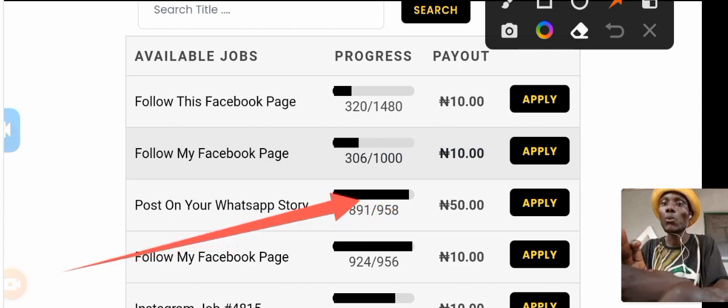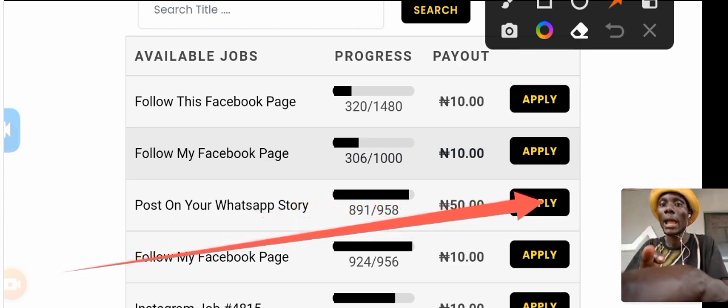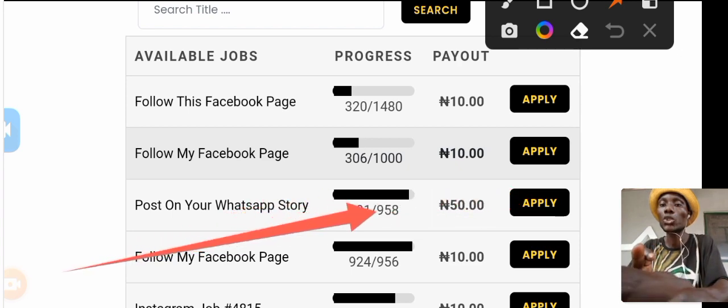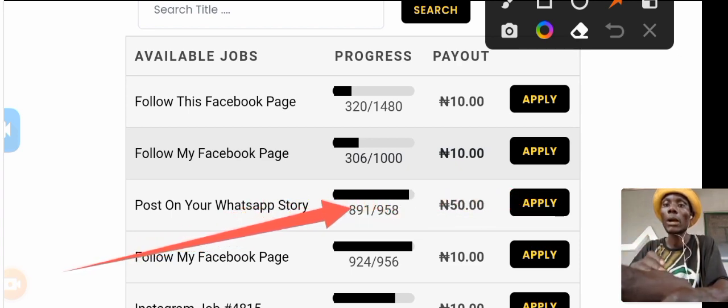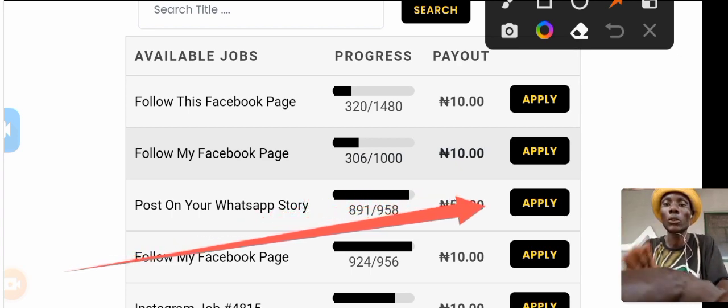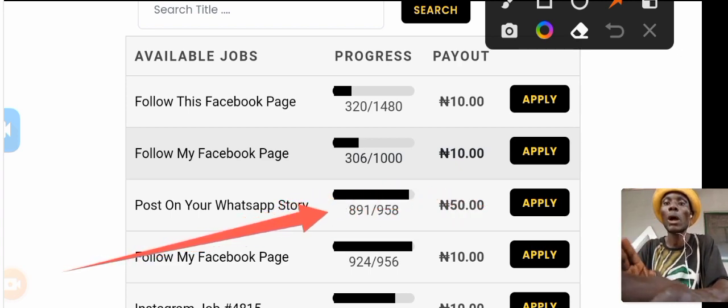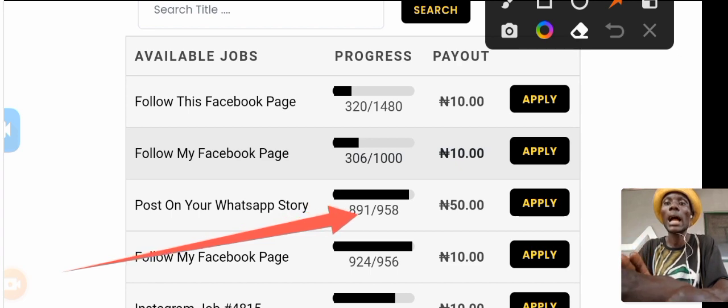And when you post it, when you touch on this apply, they are going to show you the instruction. Maybe they are going to tell you that you should post on picture, or you should post on some link on your WhatsApp status. And after you have posted it, they are still going to pay you.